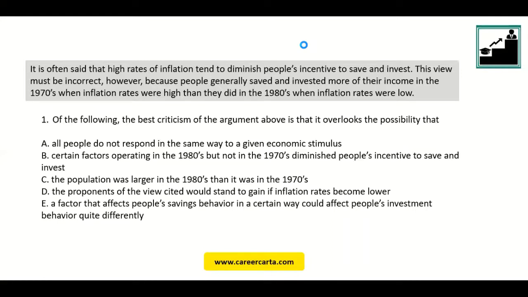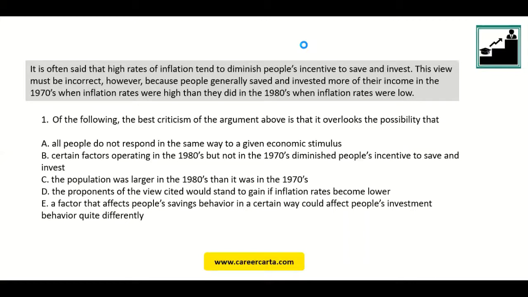Okay, so let's look at this particular question. It says that it is often said that high rates of inflation tend to diminish people's incentive to save and invest. This view must be incorrect, however, because people generally saved and invested more of their income in the 1970s when inflation rates were high than they did in the 1980s when inflation rates were low.